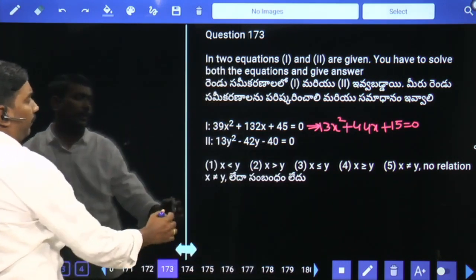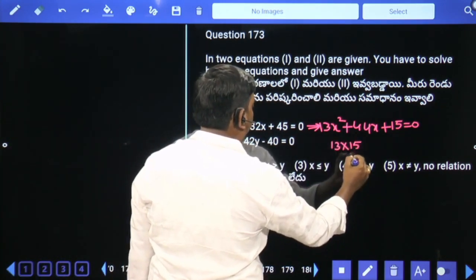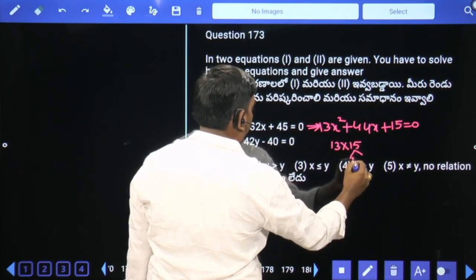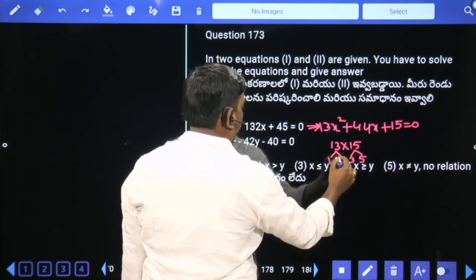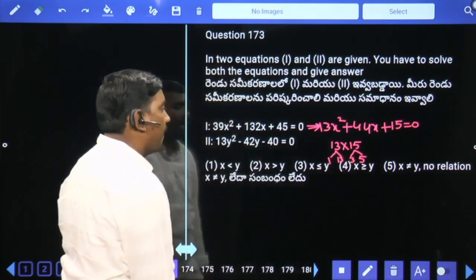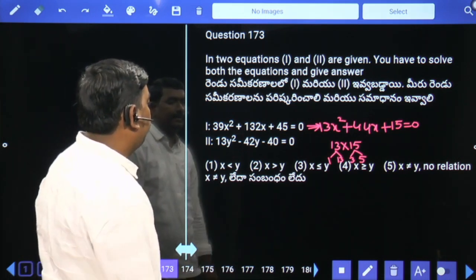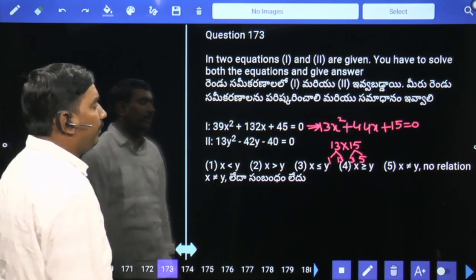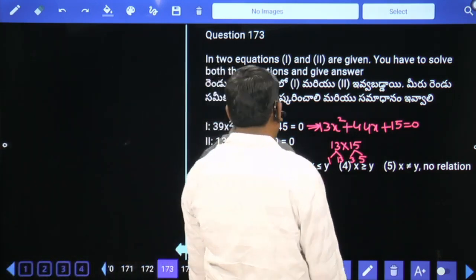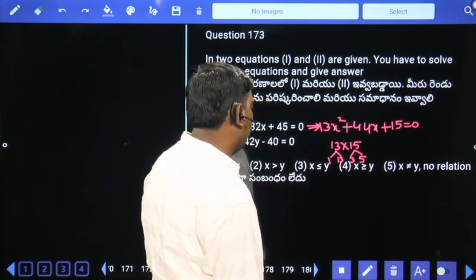So 13 into 15, 195. 15 means 3 and 5 times, 13 means 1 and 13 times. If we multiply, we need to get 195. By adding, we need to get 44.